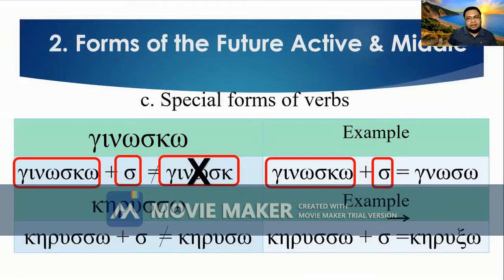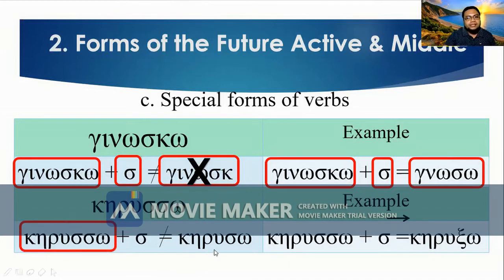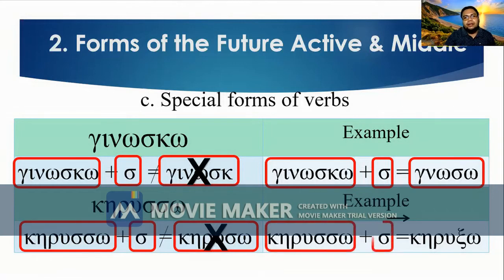Of course, earlier it is different, but that is in the middle case. So let's try the word kērussō. Kērussō is double sigma plus sigma. You will not become kērussso with so many sigmas. No, it's wrong also. But for kērussō plus sigma, the double sigma plus sigma will become xi.